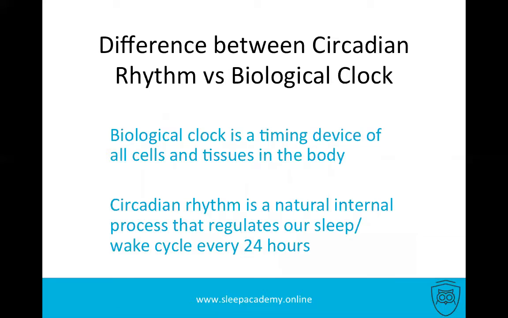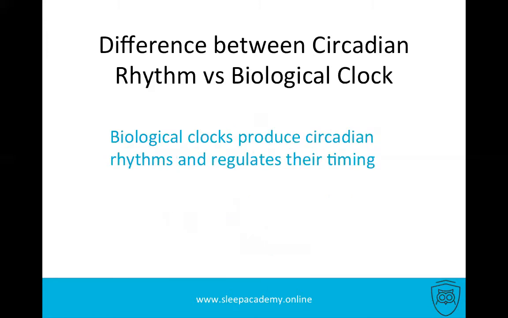Our biological clock is not our circadian rhythm. Biological clock is a timing device of all cells and tissues of the body. And circadian rhythm is a natural internal process that regulates our sleep and wake cycle every 24 hours. Biological clocks produce circadian rhythms and regulate their timing.